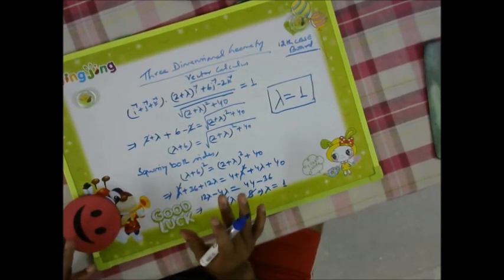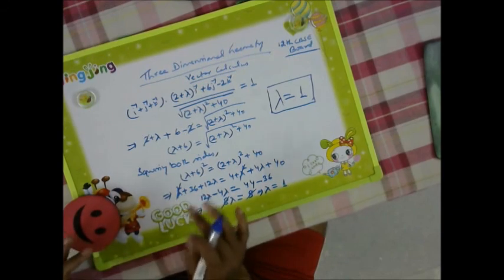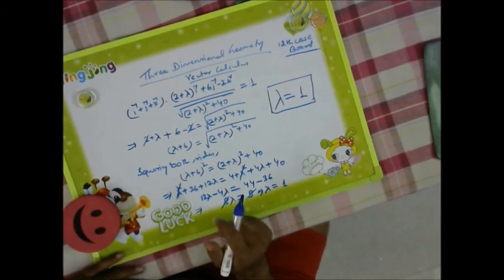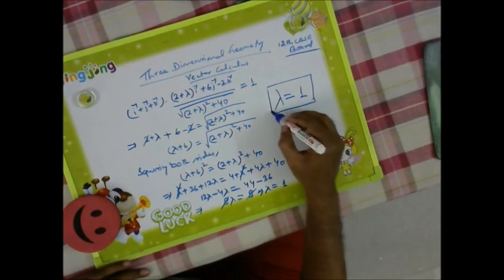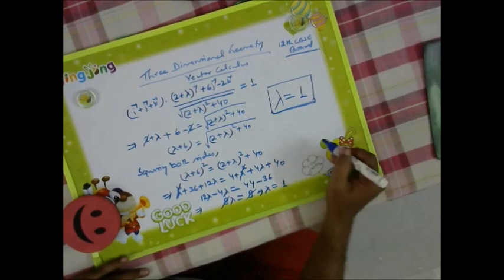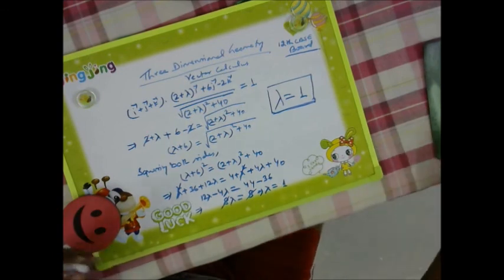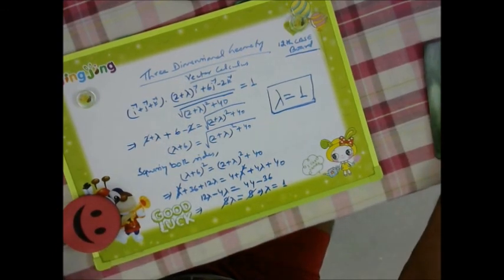With a little patience, if we do the questions step by step, you will be able to solve them and you will get your desired answer. Okay, so thank you very much.